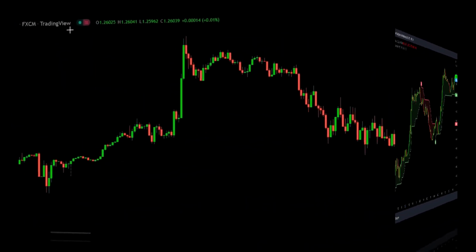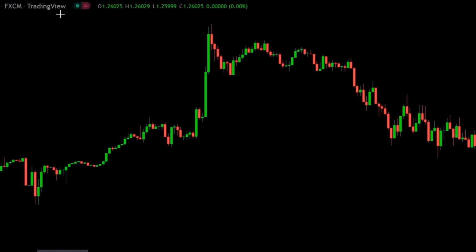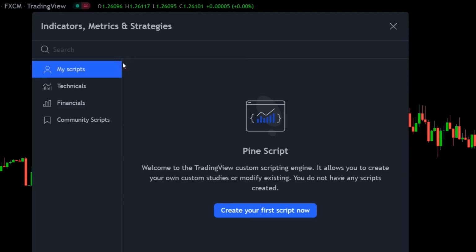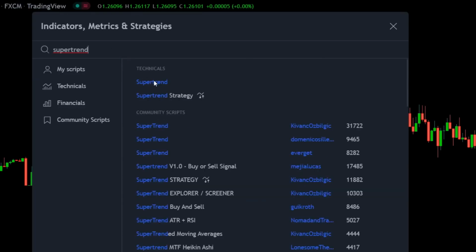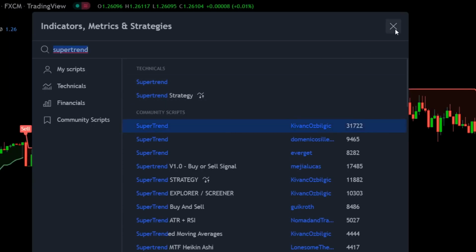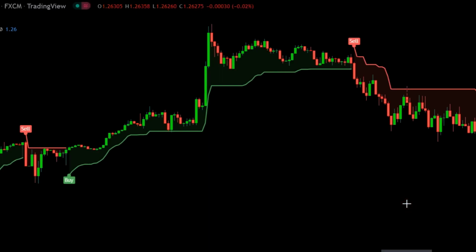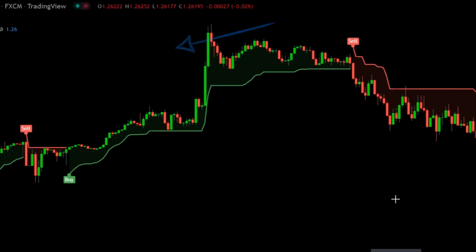Now first, how to add the supertrend indicator to your chart. Whatever chart software you use, go to its indicators section and search for supertrend. Whatever result comes out, click on it and the supertrend indicator will pop up on top of your chart. As you can see, the red line represents that the market is currently in a downtrend, and the green line tells that the trend is up.